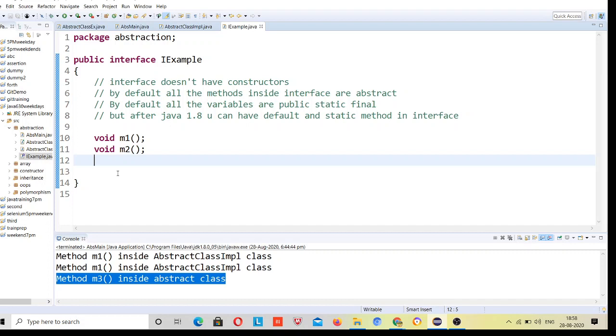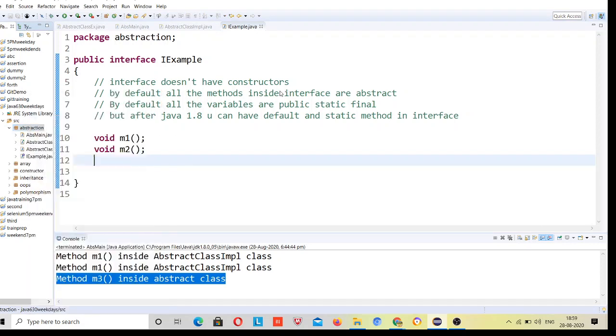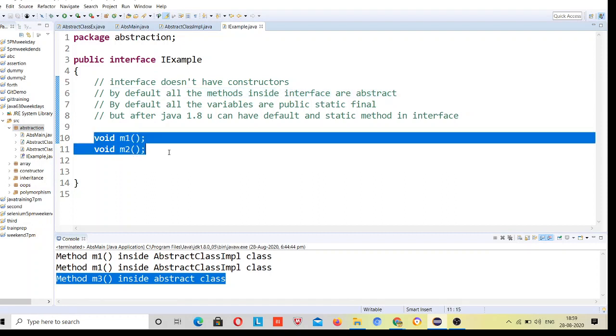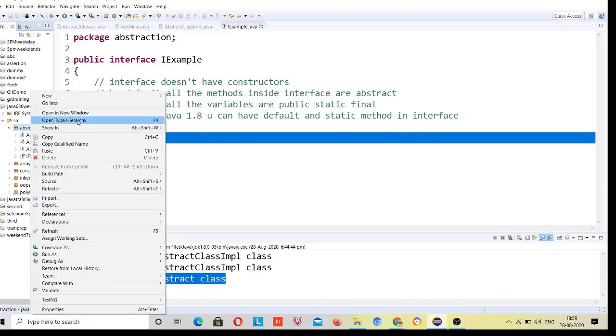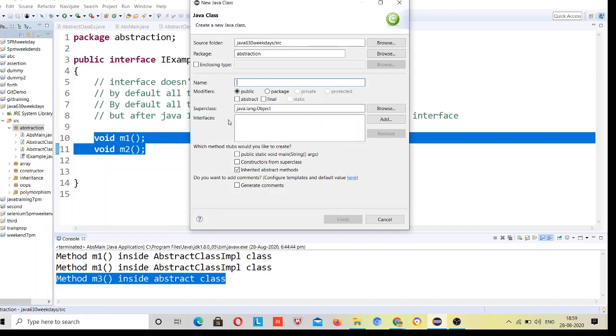How can I create an object for this interface? First we need to implement this interface inside a class, because this is not complete. It is just the declaration of the methods; we have not provided any implementation. So first we need to implement it.